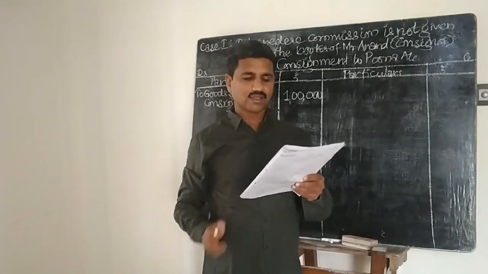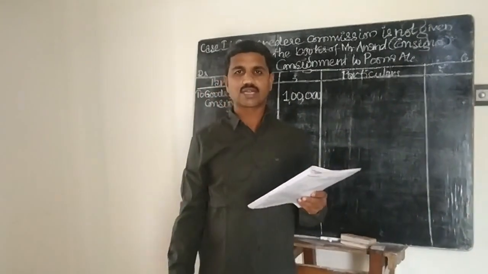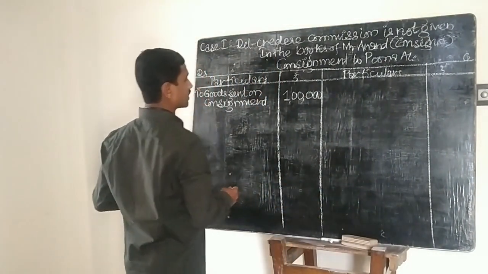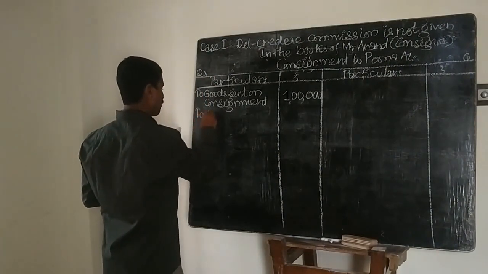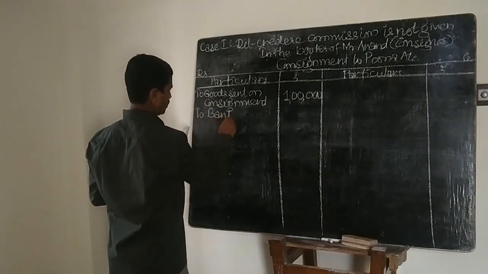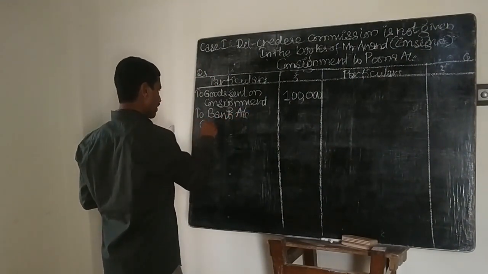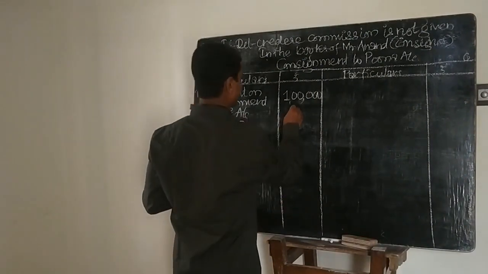Then Mr. Anand incurred rupees 10,000 for freight and insurance. These are non-recurring expenses of the consignor. When the consignor has paid the expenses, the entry will be consignment to Pune account debit to bank account. So here you write expenses, that is rupees 10,000.